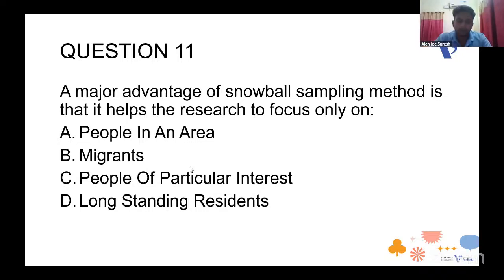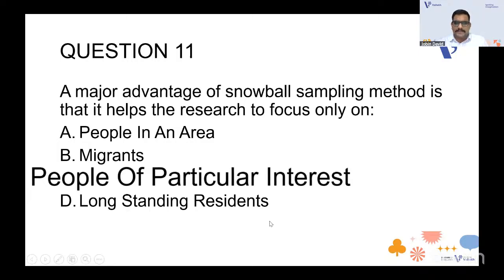The advantage of the snowball sampling method is when I want to study a population which is very rarely available, and I don't know them. For example, if I want to study persons who are living in chronic pain or living alone at home, if I know only one person, I will interview that person, and that person will refer another person to me. That is how snowball sampling works. So the answer that you gave is correct. It's people of particular interest. Yes. Next question.